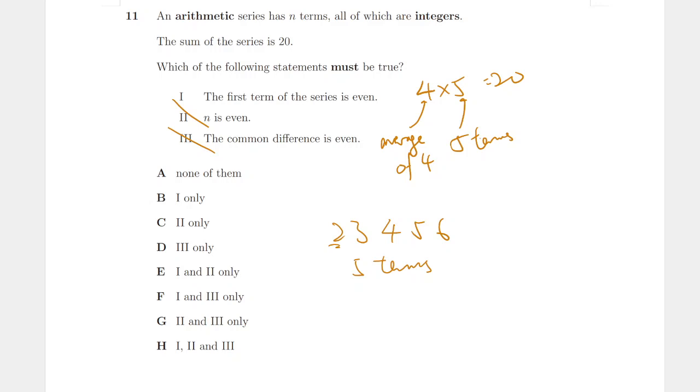Okay, so let's try to find some counterexamples to option 1 then. So what can we do? Let's have a think. We could think of something like, let's say 2 times 10, for example. Is that possible? Let's have a look. So, let's say I have an average of 2, and I have 10 terms. Is that possible? Well, not quite, right? Because you sort of want an odd number of terms, because you can't expand on both sides of the spectrum. Okay, so let's try to find an example.